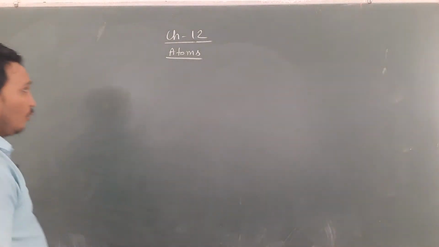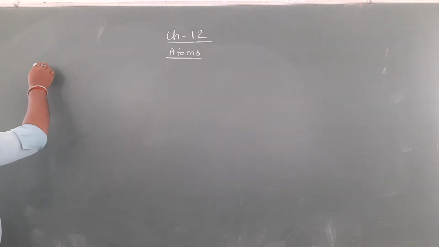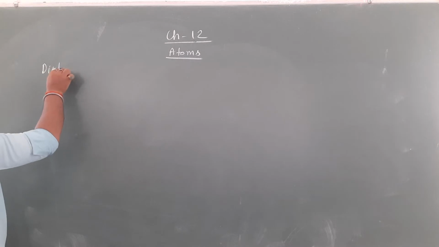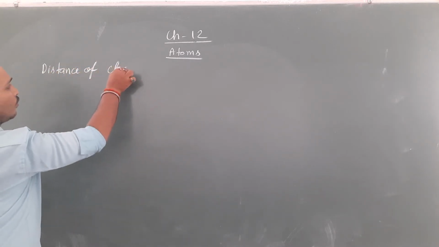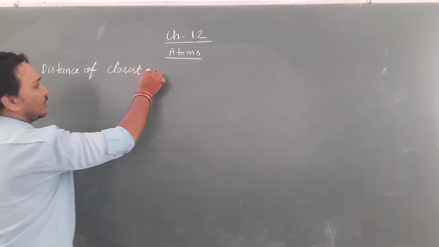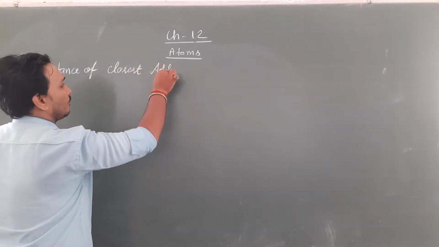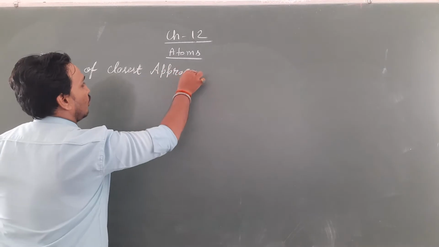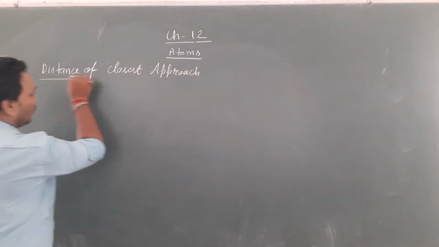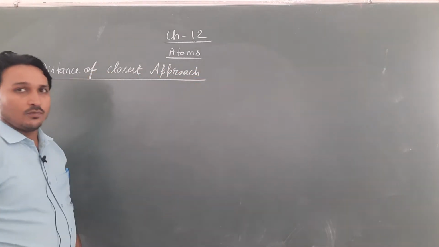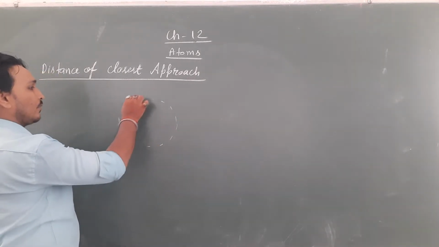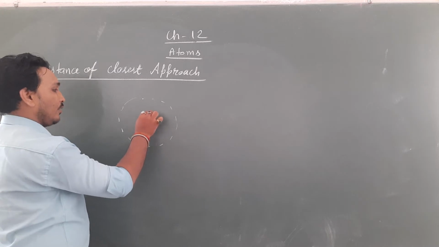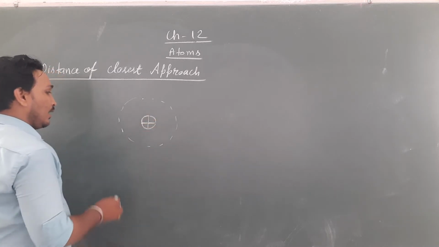Out of these outcomes, one very important definition is the distance of closest approach. What does this distance of closest approach mean? Suppose this is the atom and it is its center part, which is further called the nucleus.